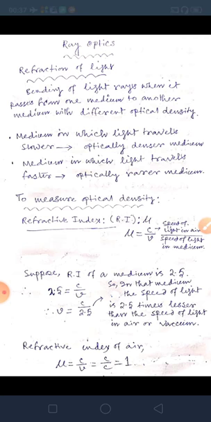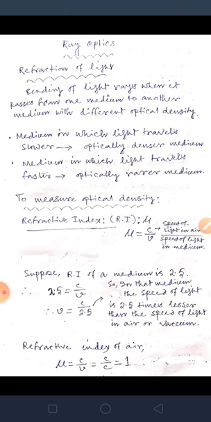Getting my point? So if the refractive index is more in a medium, the speed of light will decrease.